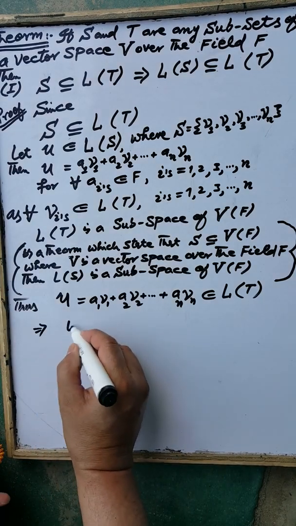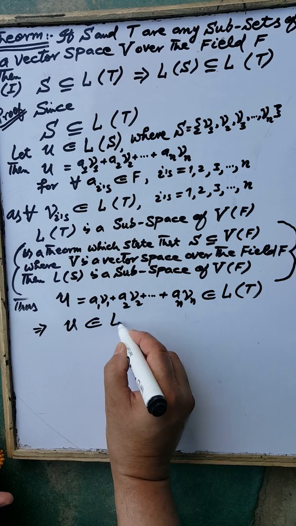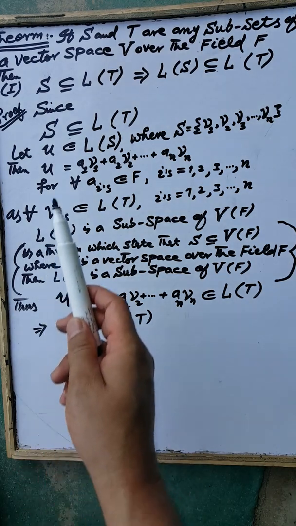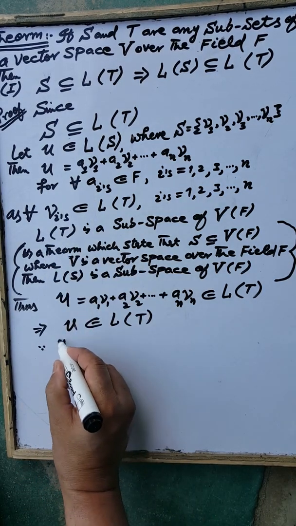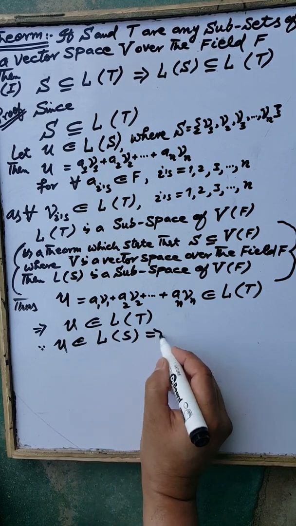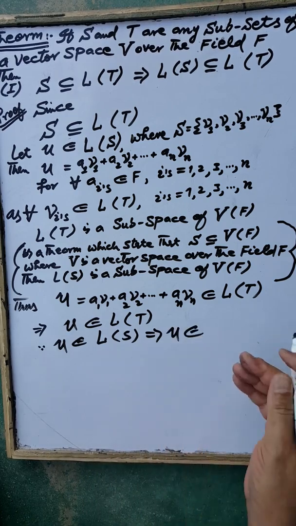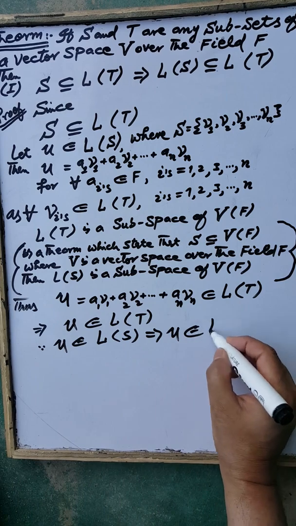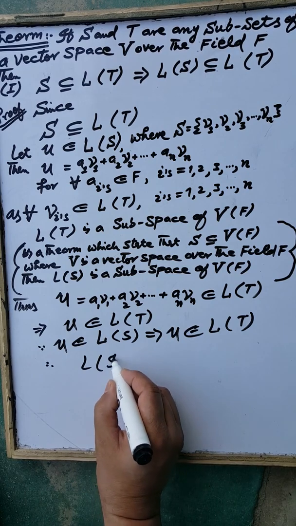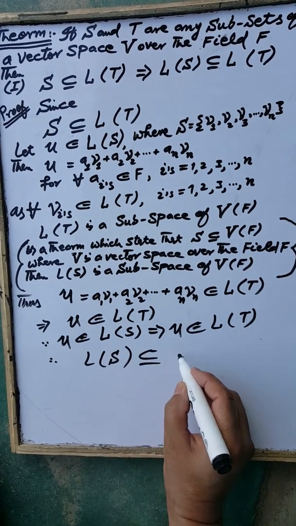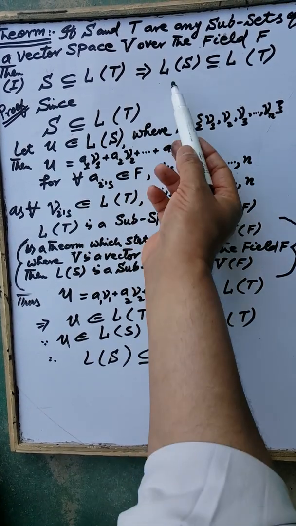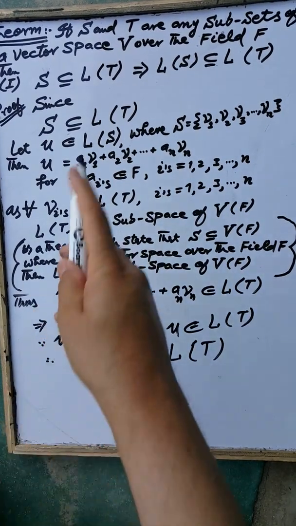That is, the element u is contained in the linear span of the set T. Consequently, as we supposed that u is an element of the linear span of the set S, this implies that u is contained in the linear span of the set T. Therefore the linear span of S is contained in the linear span of T, that is, the linear span of S is a subset of the linear span of T, which is our target.